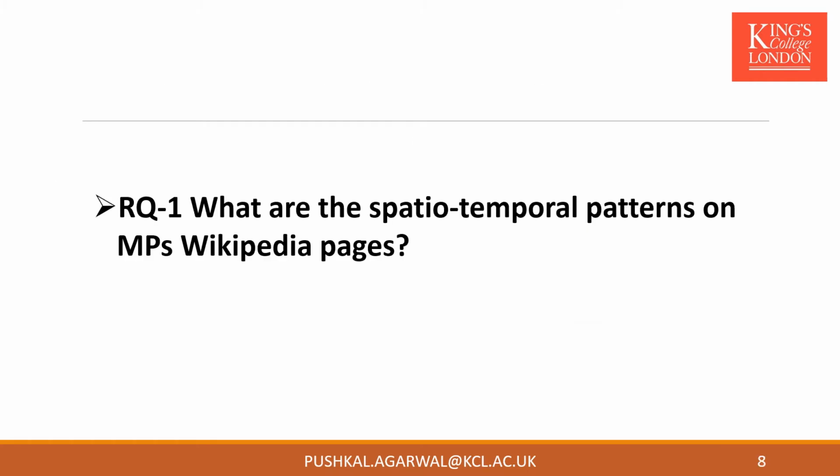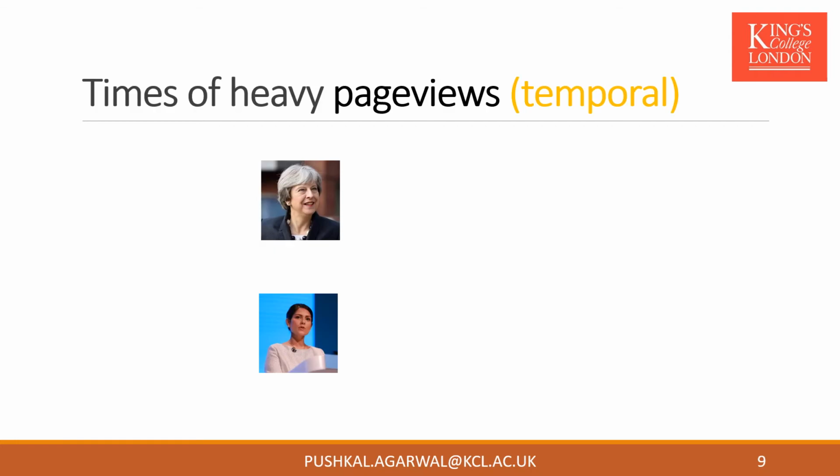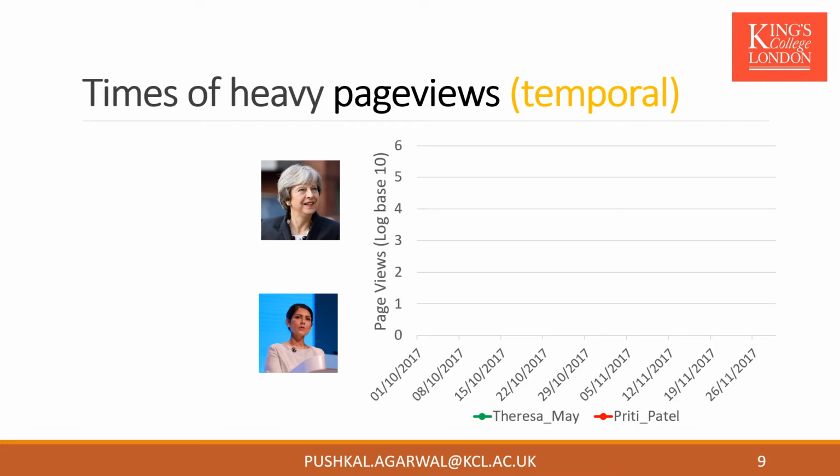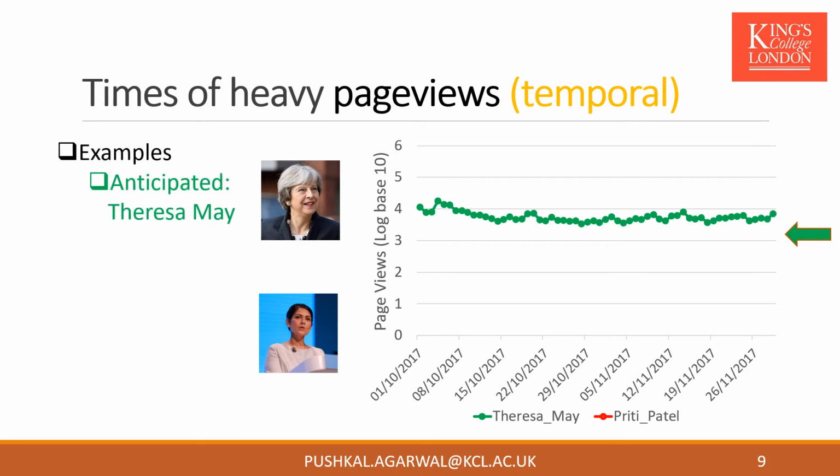Now let's move on to our first research question, that is, what are the spatial temporal patterns on MPs' Wikipedia pages? For understanding the temporal patterns, we focus on Wikipedia page views. Let us take an example of anticipated load on Theresa May. She was the Prime Minister from 2016 to 2019, so it is expected that being a popular politician, she has thousands of daily page views, which is shown in green in the figure on my right.